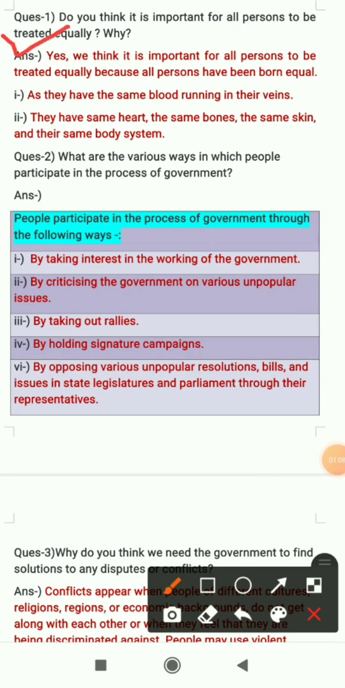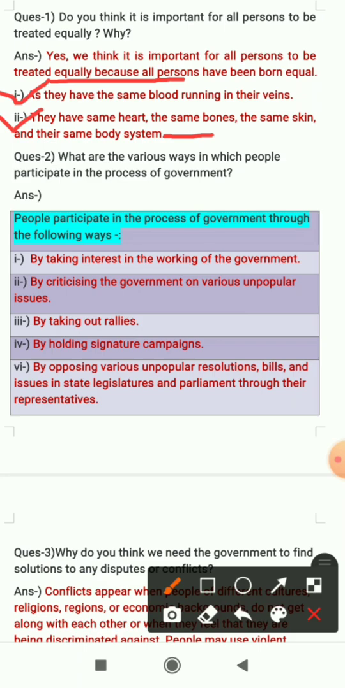Yes, we think it is important for all persons to be treated equally because all persons have been born equal. So yes, we also think that everyone should be treated equally because all persons have been born equal, as they have the same blood running in their veins. They have the same heart, the same bones, the same skin, and the same body system. So there should not be any kind of difference in the treatment also. So we should treat everyone equally.